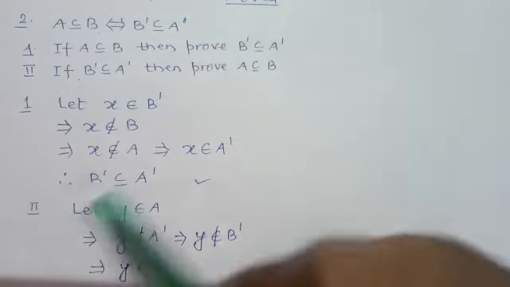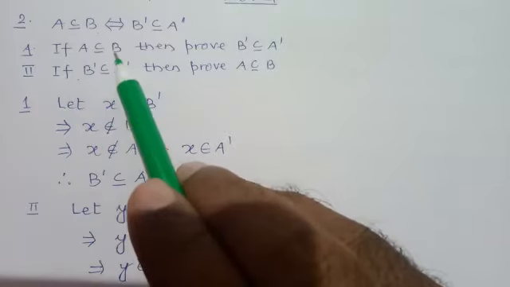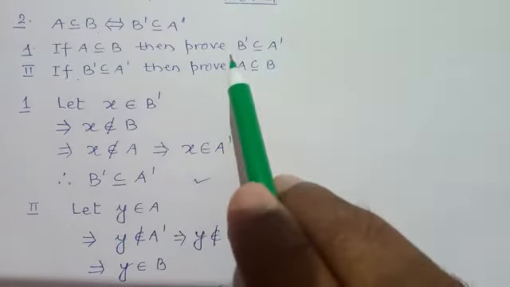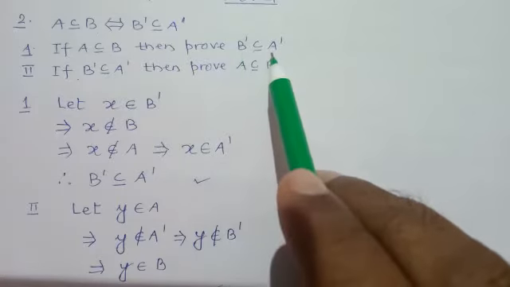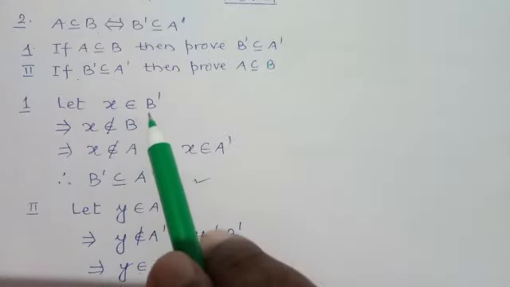See the first one. First one means what is given? A is a subset of B is given, and we will prove that B complement is a subset of A complement. So let us consider X belongs to B complement.